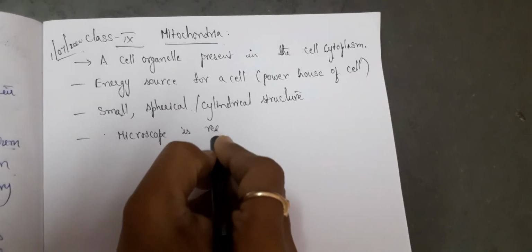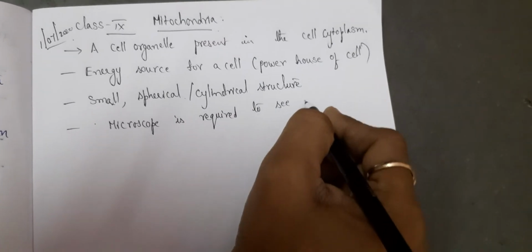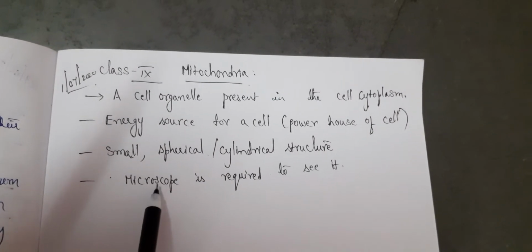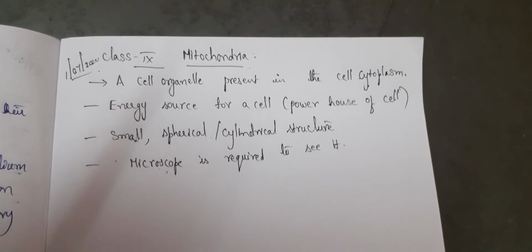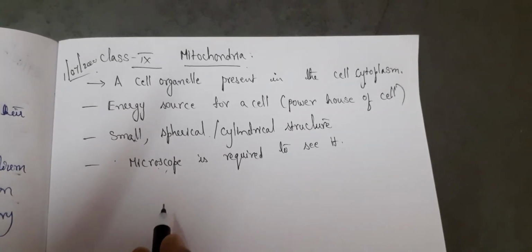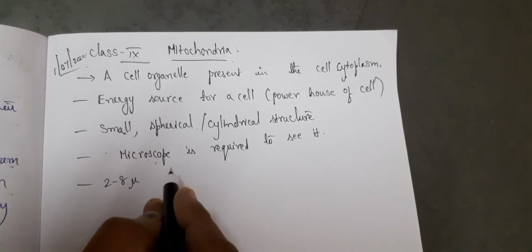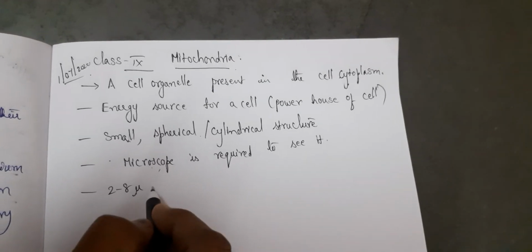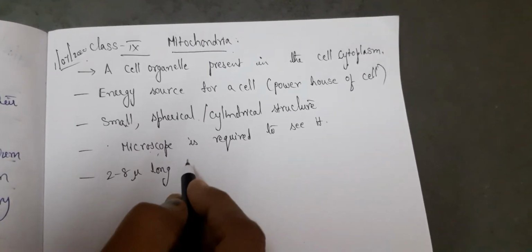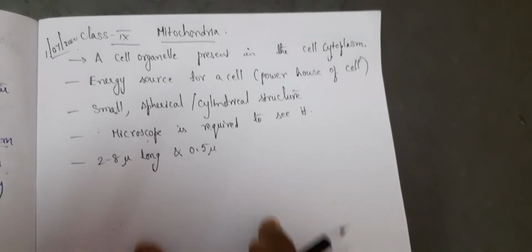A microscope is required to see it. That means if you want to see mitochondria, you require a microscope. Inside the cell, the mitochondria will be 2 to 8 micron long. Because it is very small, we use the micron unit. So 2 to 8 micron long and 0.5 micron width. Width means like this. Thickness.